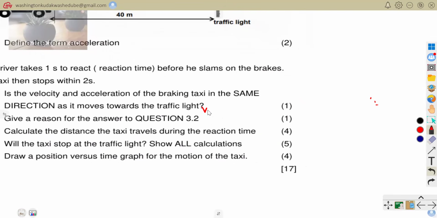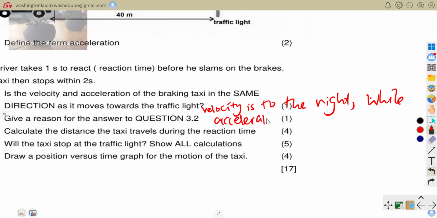So you would have said velocity is to the right, comma, while acceleration is towards the left, or else in the negative direction, or else opposite direction.